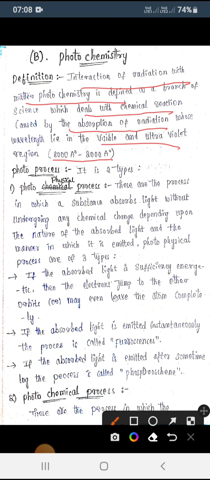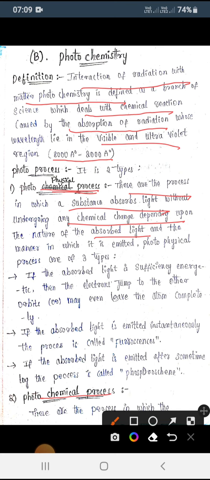Generally photochemistry consists of two types, that is the photophysical process and the photochemical process. So what is the photophysical process and what is the photochemical process? The photophysical process is where the substance absorbs light and there will be no chemical change depending upon the light. That one we call the photophysical process. When a substance absorbs light, it does not undergo any chemical change, basing upon the light that may be emitted.